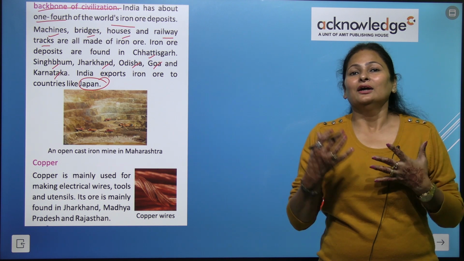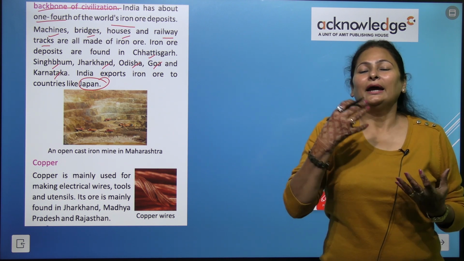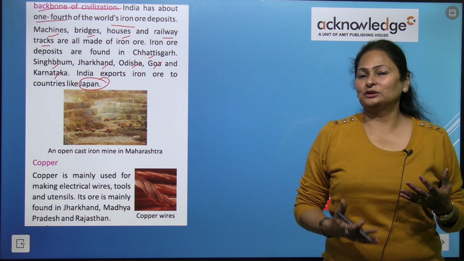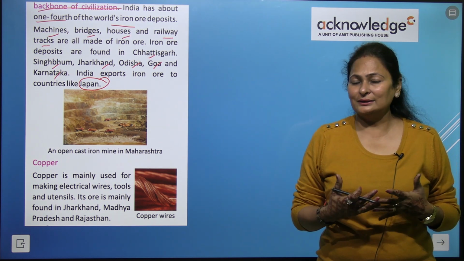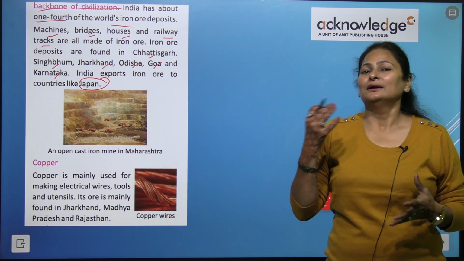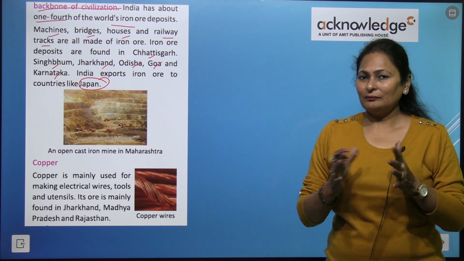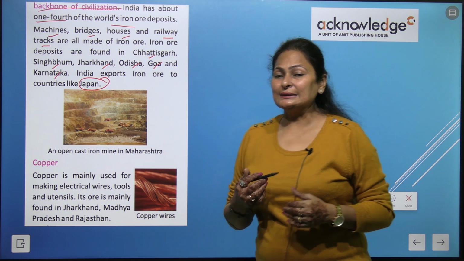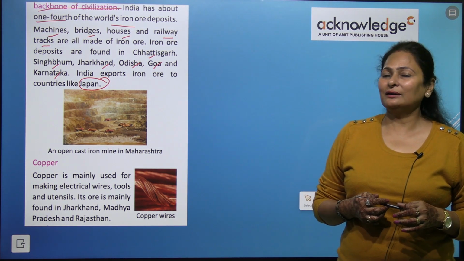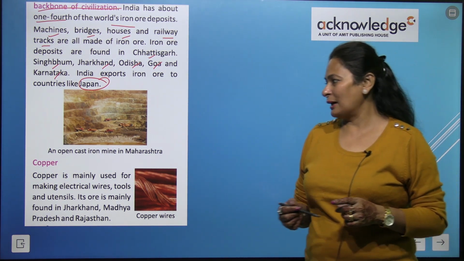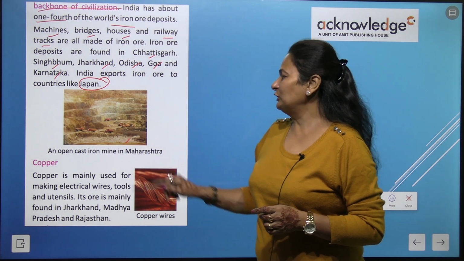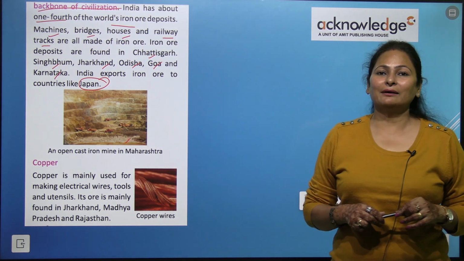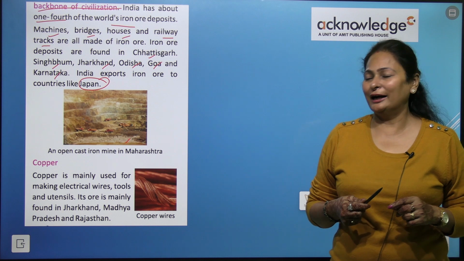Export means to send goods to other countries, and we get money for this, right? We are paid for this. So we are exporting iron ore to Japan. Here is the picture, an open cast iron mine in Maharashtra.